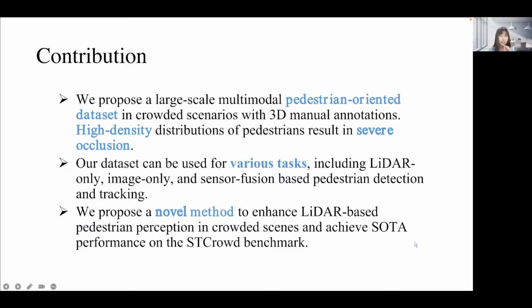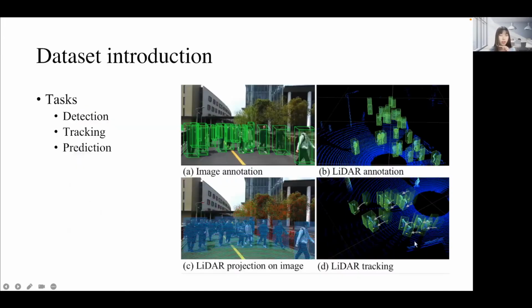Our dataset can be used for various tasks, including LiDAR-only, image-only, and sensor fusion-based pedestrian detection and tracking. We propose a novel method to enhance LiDAR-based pedestrian perception in crowded scenes and achieve SOTA. STCrowd provides 2D and 3D image annotations, 3D point cloud annotations, and joint annotations for consecutive frames, and can be used for detection, tracking, and prediction.